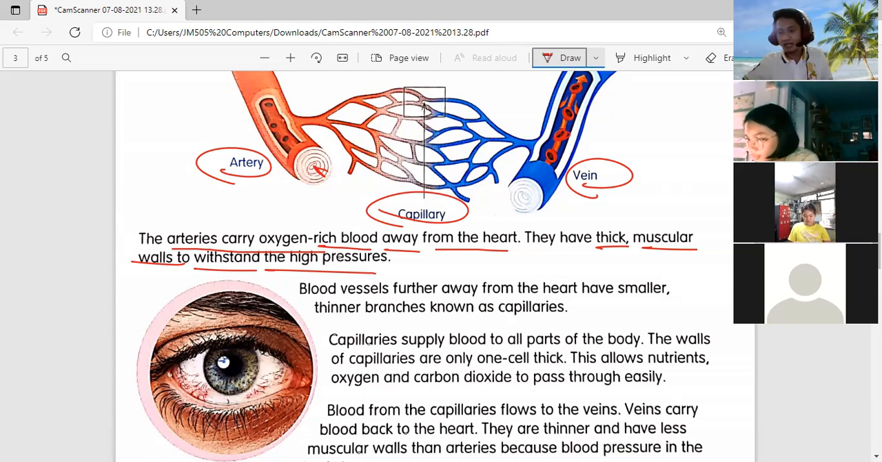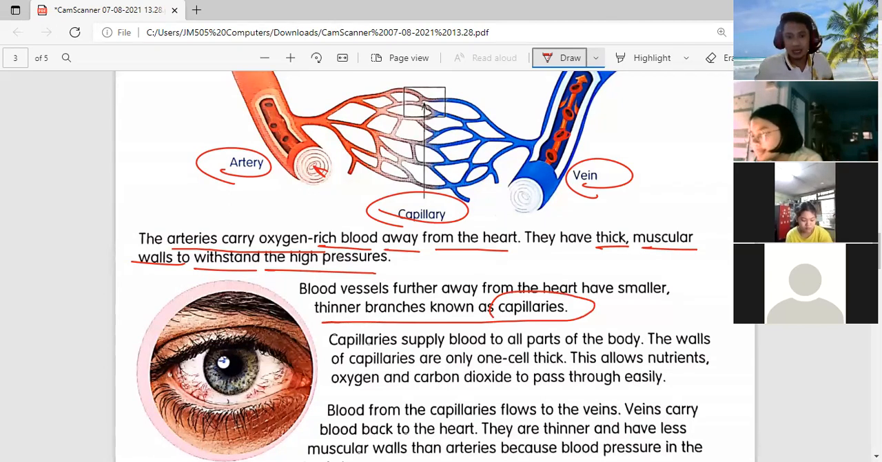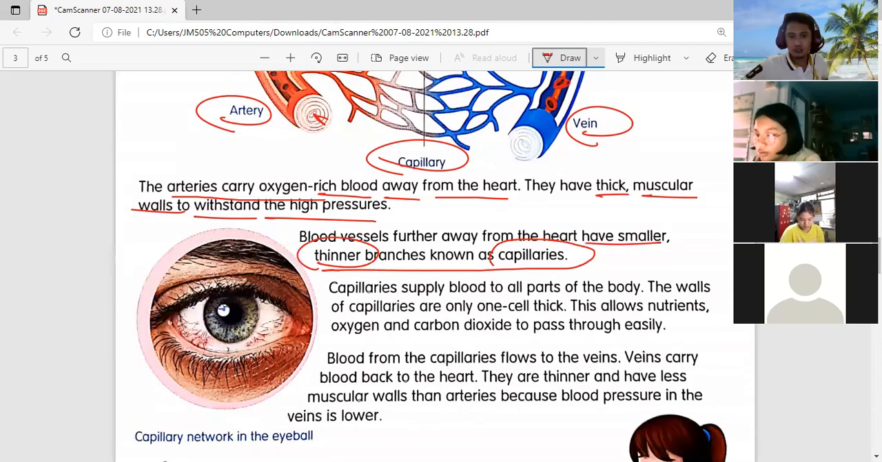Understand? So blood vessels further away from the heart have smaller, thinner branches known as capillaries. Okay? Thin, smaller, and thinner branches. The middle here, it's the bridge. Capillaries supply what? Supply blood to all parts of the body.